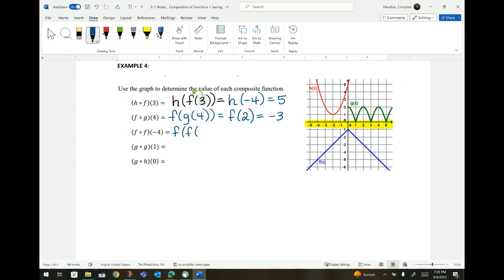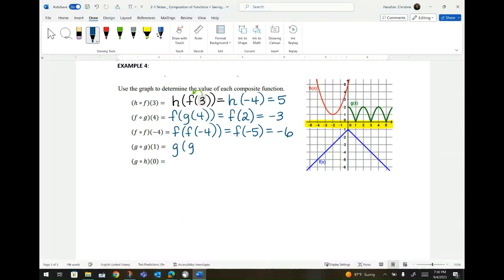F of -4 equals, all right, start at -4. I have to go to F. That means go down 1, 2, 3, 4, 5 units to get to F. So F, go down 5 units. Then I have to start again at -5 and go to F again. 1, 2, 3, 4, 5, 6 units. So down 6 units to get to the F function.